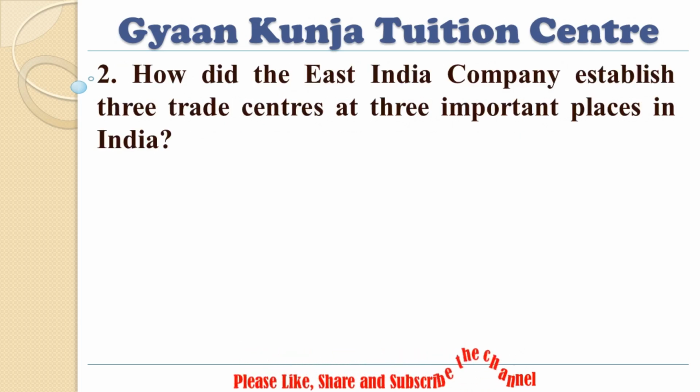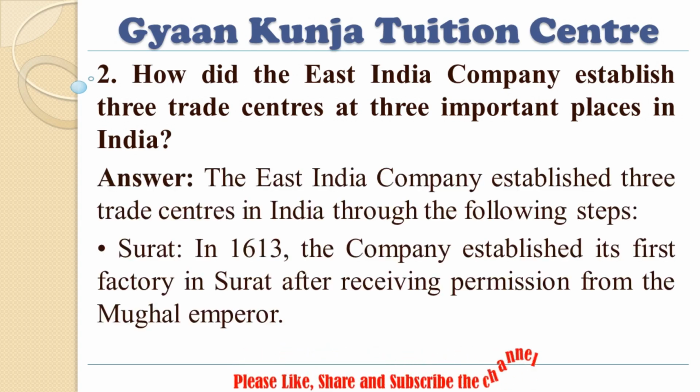2. How did the East India Company establish 3 trade centers at 3 important places in India? Answer. The East India Company established 3 trade centers in India through the following steps. Surat. In 1613, the company established its first factory in Surat after receiving permission from the Mughal emperor.